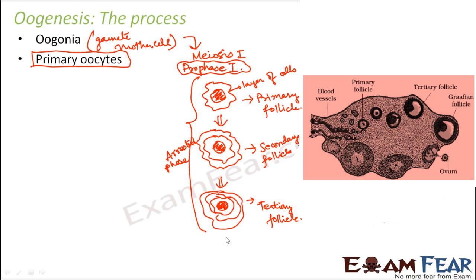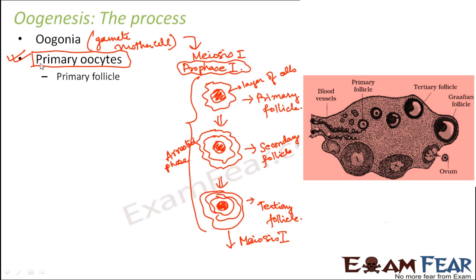After that, what happened? Meiosis 1 took place. Once meiosis 1 took place, the result was that secondary oocytes were formed. The primary oocytes were formed, as I explained already, when they get arrested in prophase 1.